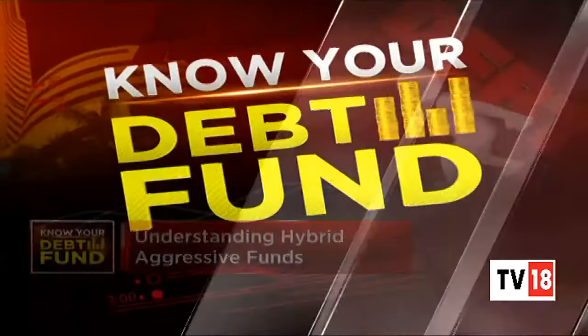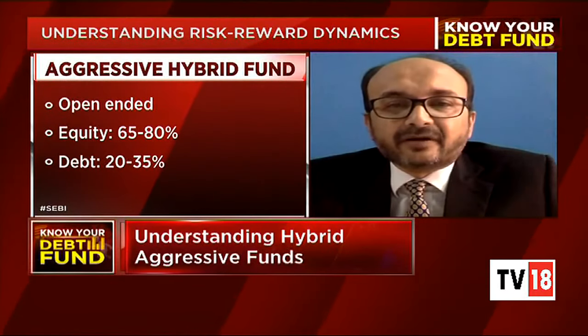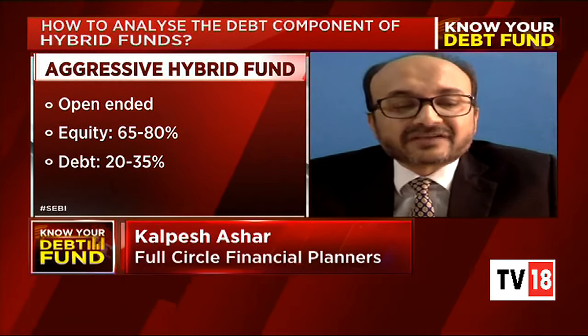Okay, so Sumaira and all the viewers, in the aggressive hybrid category, as very categorically explained by you, Sumaira, the simple rule is that the classification goes, it has to be around 65% to 80% in the equity component, and the balance 20 to 35% can be in the debt component. So ideally, when we speak in day-to-day terms, we say that in a hybrid aggressive, 65% equity and 35% debt is maintained.